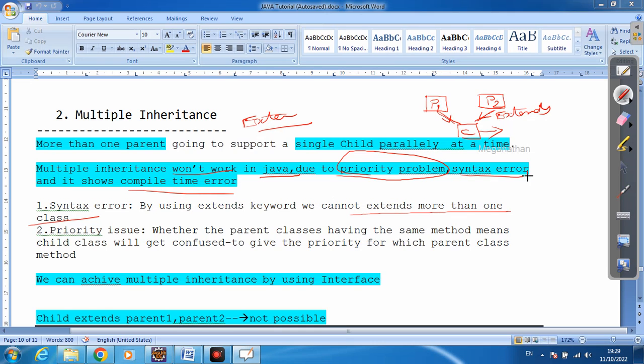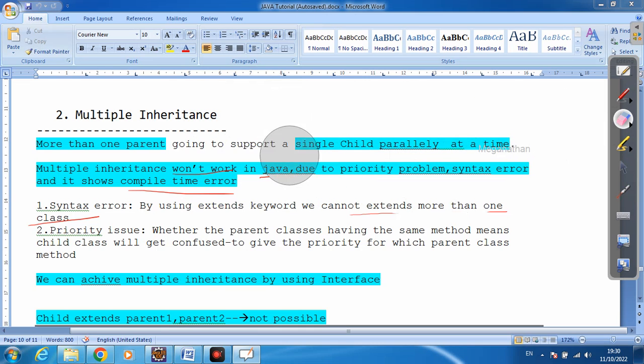In the last example of single inheritance, there was one parent class and one child class, and we extended only that one parent class. So this one is possible, but this one is not possible. We cannot access parent 1 and parent 2 at a time in this child class. This is called multiple inheritance. Where can we achieve this in Java?